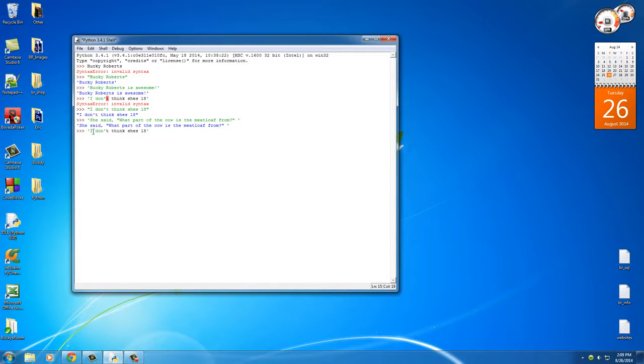Alright, so in this example, you see that it thinks it starts and stops right here. However, say that we have double quotes in here as well, so we need to surround this in single quotes. Well, what you can do is whenever it thinks it's the end and you actually just want to use it as part of your string, right before the quotation mark, you can use a backslash.